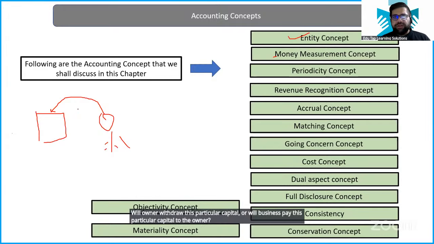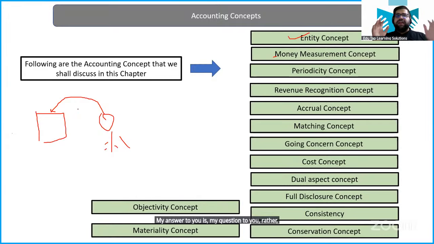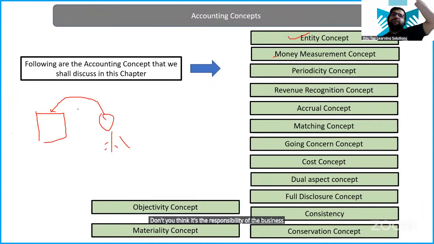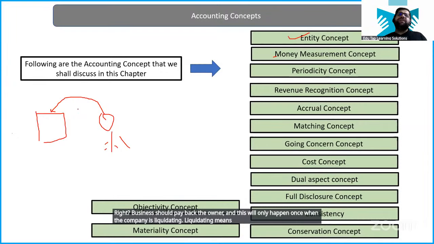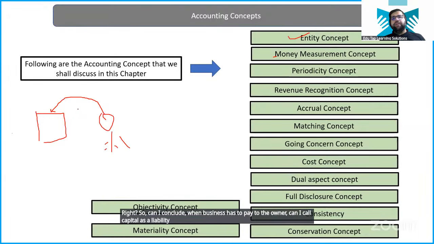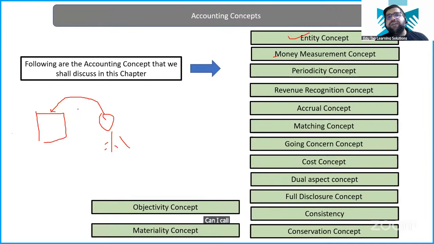My question to you is, if the owner is giving certain capital to the business and once the business concludes, don't you think it's the responsibility of the business to pay back the owner? Business should pay back the owner. And this will only happen when the company is liquidating, meaning the company is closing its business. So when the business has to pay the owner, can I call capital a liability then?